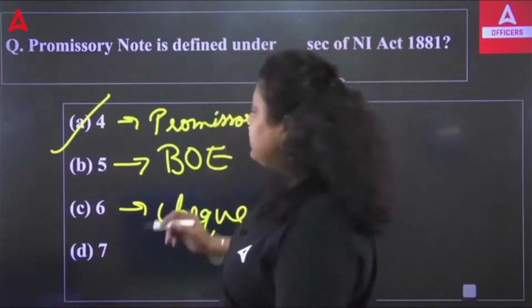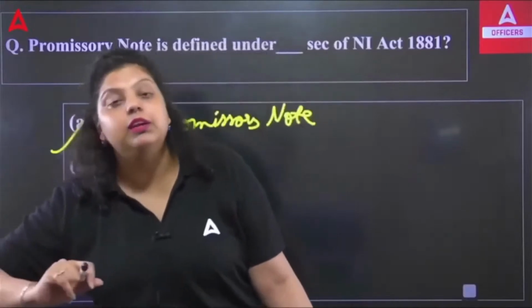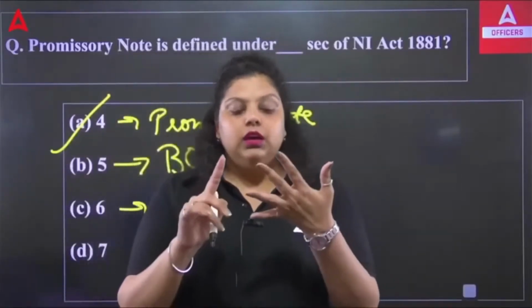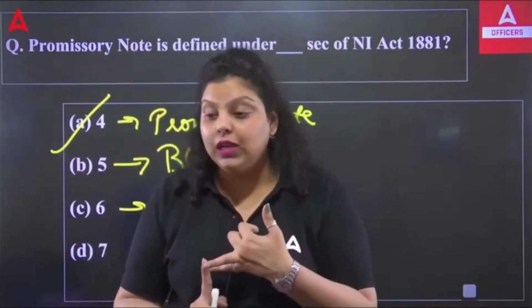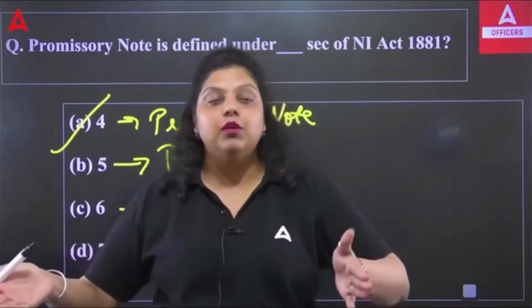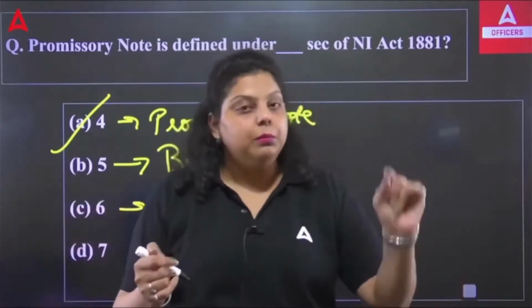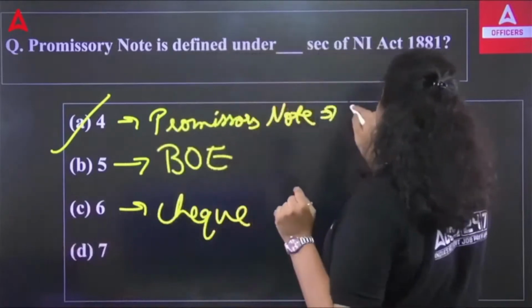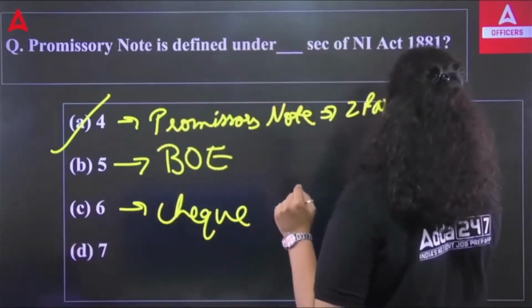Now, promissory note and bill of exchange are similar documents. They are both documents in writing, and they both promise to pay a certain sum of money to a certain person. But there is a difference. In the promissory note, two parties will be involved.